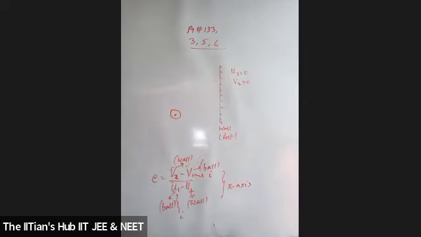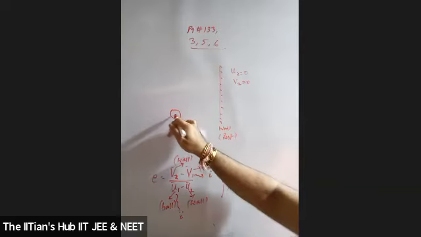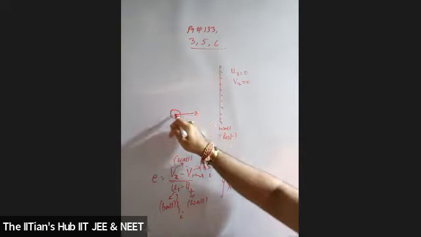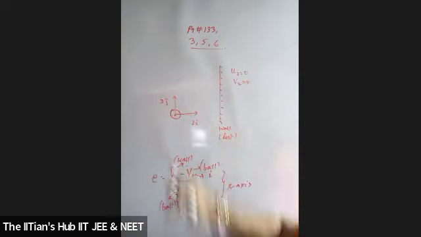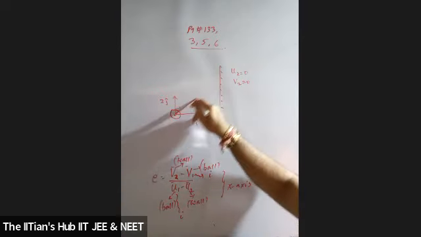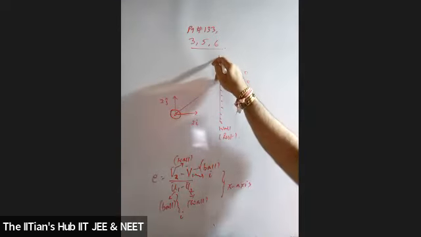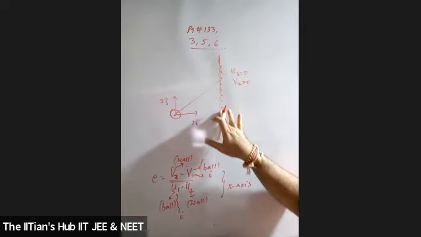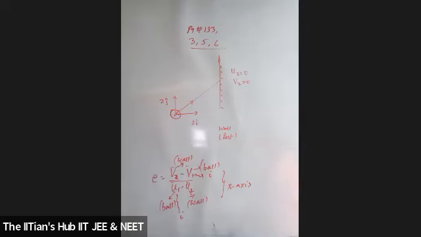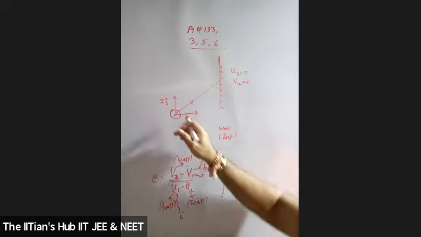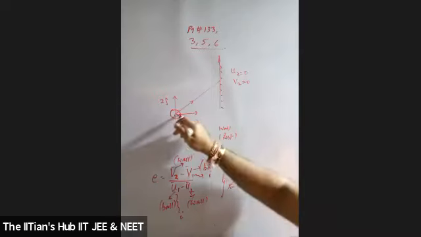Now, when they said the ball is hitting, they made it very clear: a smooth sphere is moving on a horizontal surface with a velocity of 2i plus 2j. If I say 2i, that means it's along the positive x-axis, and 2j along the y-axis. So where will the resultant of these two vectors act? It will act in this direction. ये होगा resultant of the two vectors. That means this becomes the direction of motion of the sphere. Students, ये 2i और 2j, agreed? So ये हुआ direction of motion.